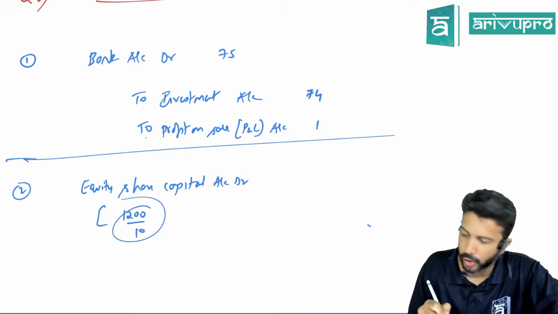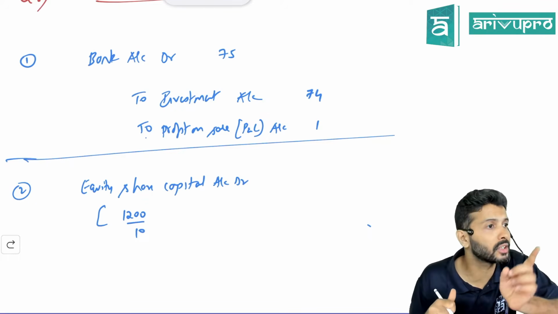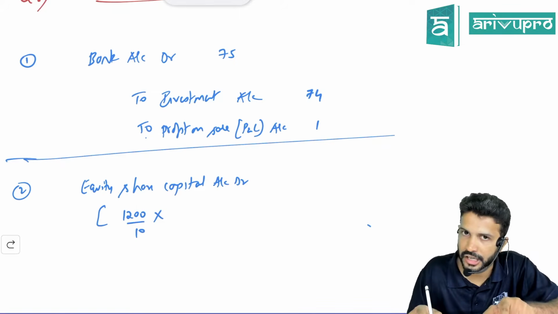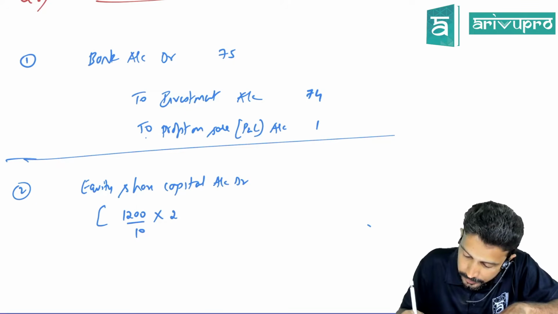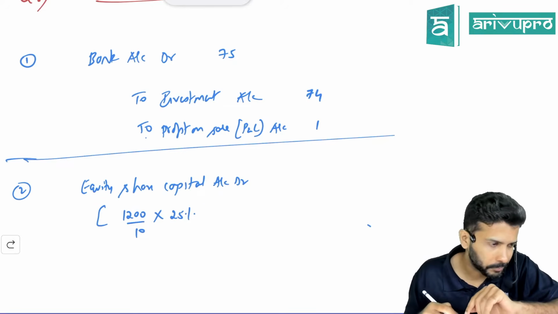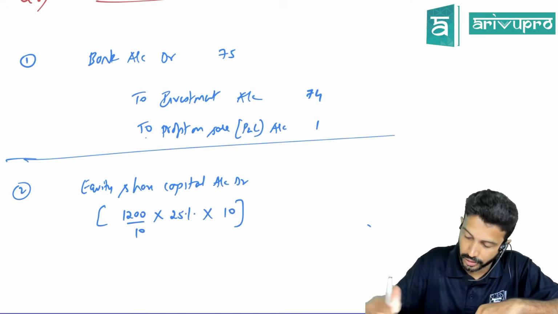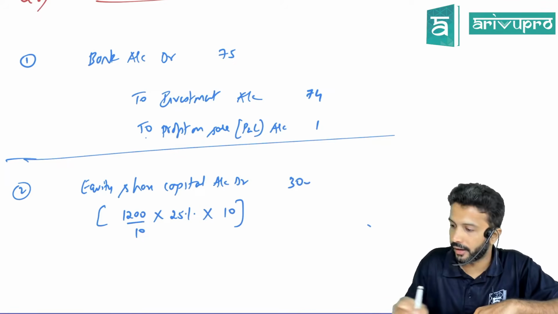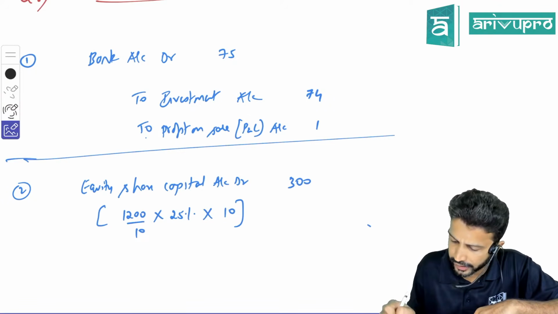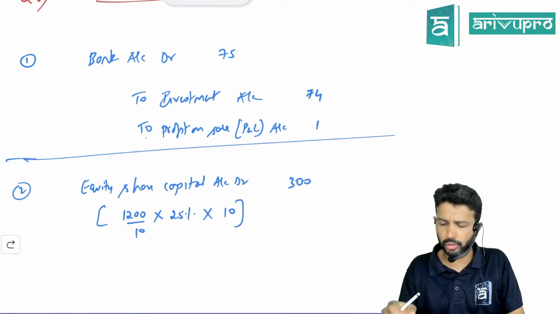So divided by 10, if I do, what am I going to get, sir? 1200 is the total share capital. Divided by 10, I'm going to get the total number of shares. This 120 lakh is the number of shares. Am I cancelling the entire thing, or only 25%? 25%. So if I do this, I'm going to get the number of shares bought back. Multiplied by what? Share capital is always shown at face value, which is 10. How much is this now? 300 lakhs. So you are cancelling equity shares, or simply you can do 25% of 1200. That way also you'll get it. But anyway, I need to do this calculation for premium on buyback, no? Hence I brought it here also.